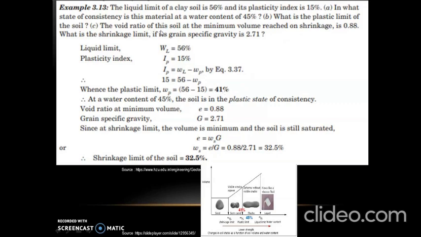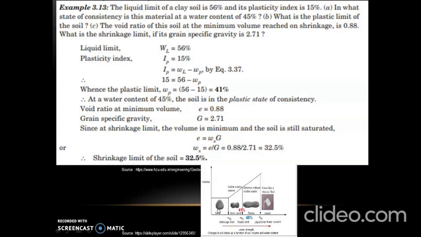The void ratio of the soil at the minimum volume reached on shrinkage is 0.88. So void ratio e is equal to 0.88. We need to find out its shrinkage limit if the specific gravity is 2.71. The equation which relates void ratio and specific gravity is eS equal to wG. Here S value is taken as 100%, that is 1, because at shrinkage limit, as we can see in this diagram, the volume is minimum and the soil is in saturated condition.